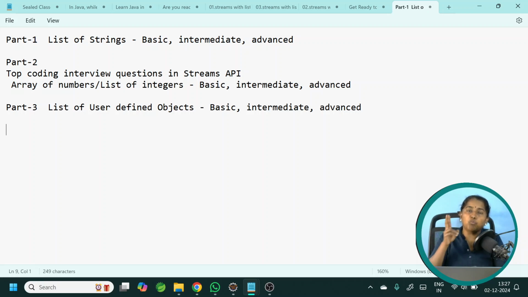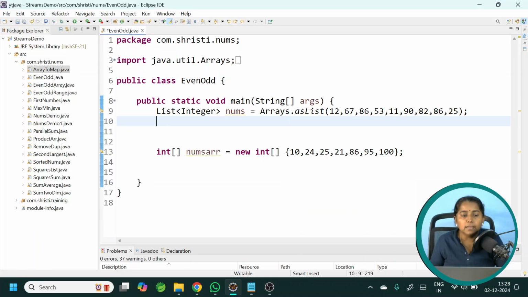We will discuss both use cases, that is, using a list of integer objects and using an array of primitive numbers, that is, primitive integer values. What are the questions? Just like the previous case, here also I have created all the classes and kept them ready. The first question is: I need to get both the even numbers and odd numbers from a list of integers and an array of numbers. My list is ready.